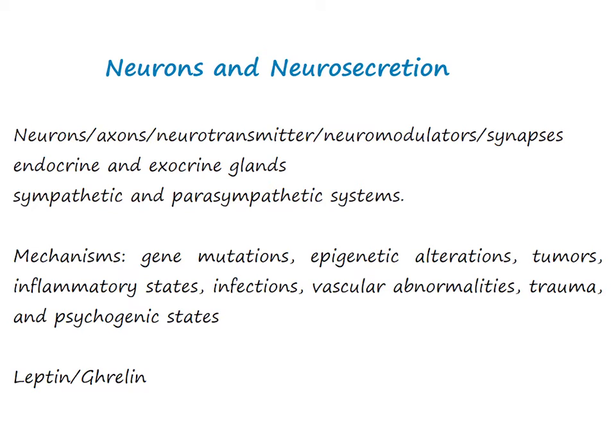A variety of mechanisms, including gene mutations, epigenetic alterations, tumors, inflammatory states, infections, vascular abnormalities, trauma, and psychogenic states, can produce neuroendocrine disease involving the hypothalamus. A hormone or the factor that regulates it is not necessarily secreted from a central organ or a typical endocrine gland.